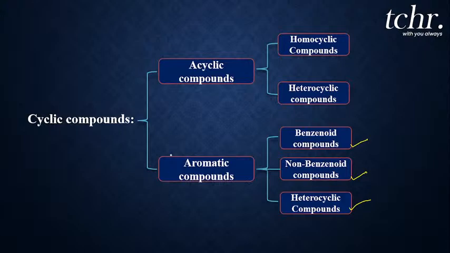For example, if I write a benzene ring, you all know benzene is C6H6, a cyclic ring with alternate double bonds. So this is benzene, whereas two benzene rings fused together is naphthalene. I can give you so many examples.